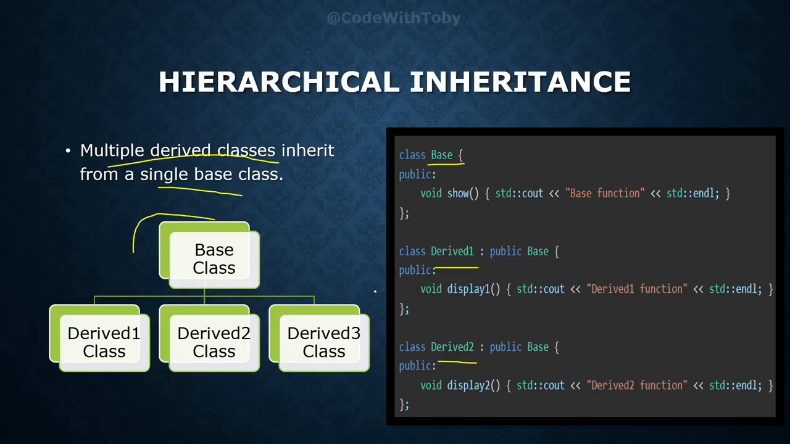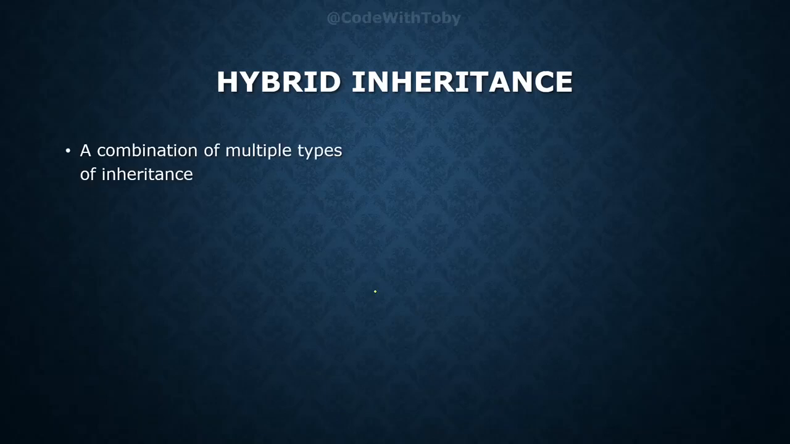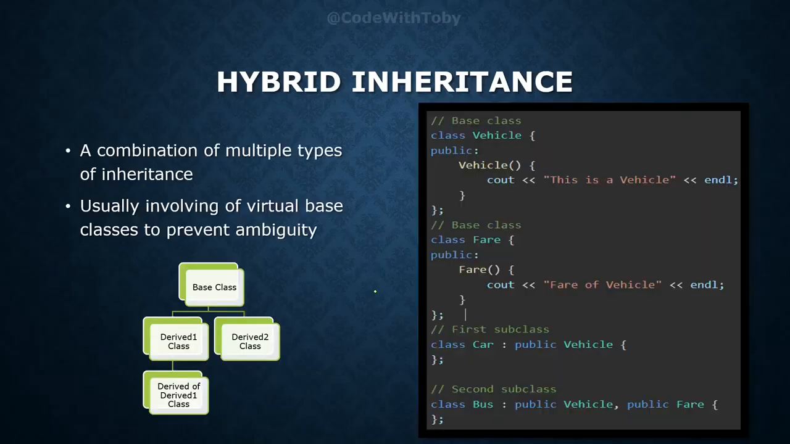Now let's move towards the next type of inheritance, which is hybrid inheritance. So what is hybrid inheritance? It is a combination of multiple types of inheritance. It usually involves a virtual base class to prevent ambiguity. We will see what this ambiguity is.